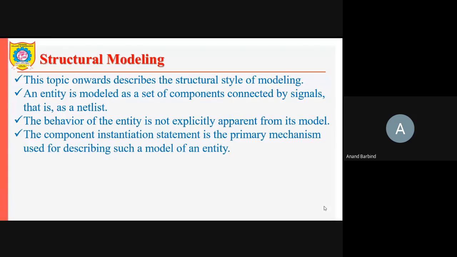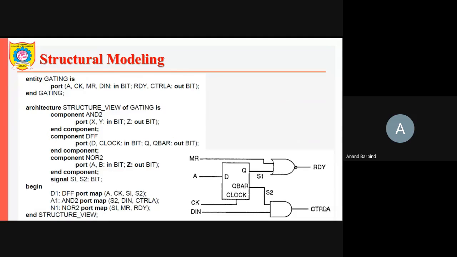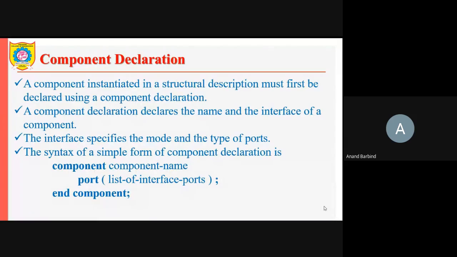So that we shall see in this topic. First of all, let us see how the component declaration is done. A component that is instantiated in a structural description must first be declared using the component declaration statement.